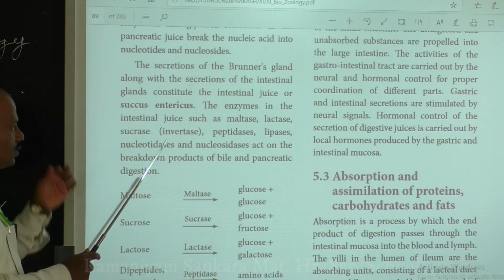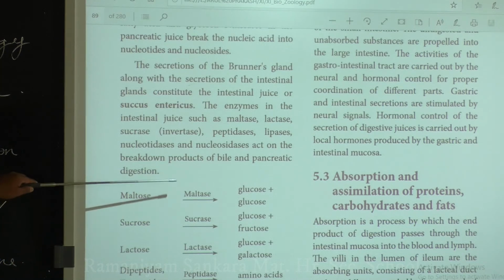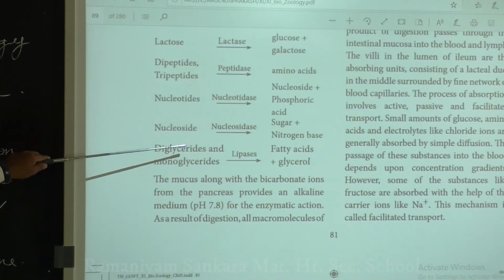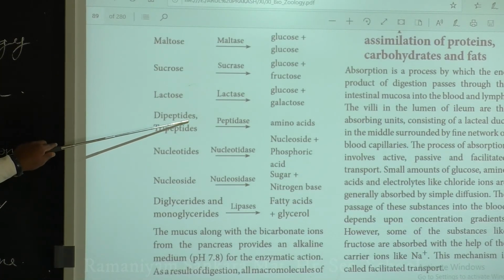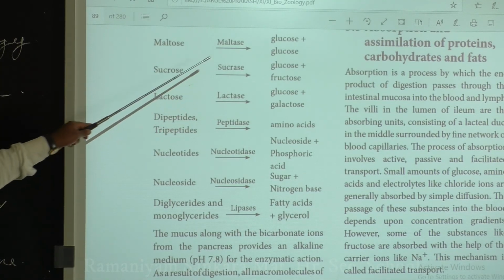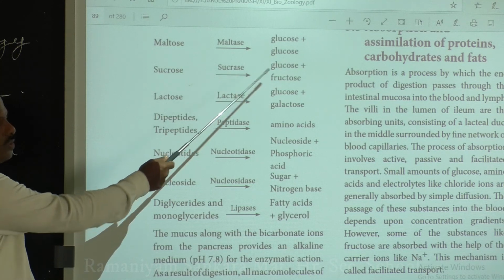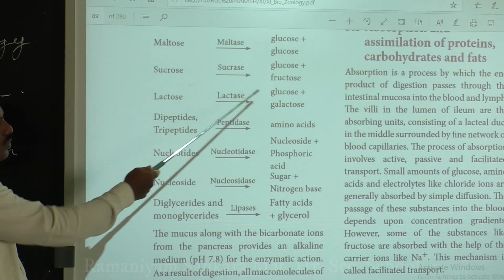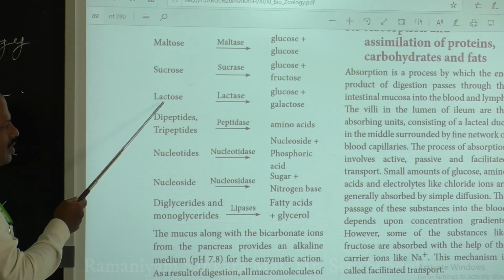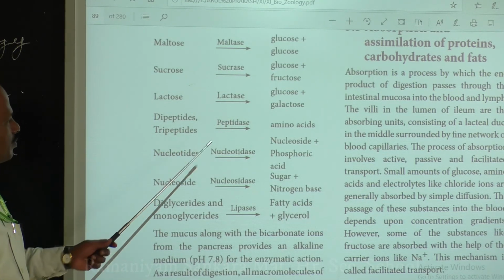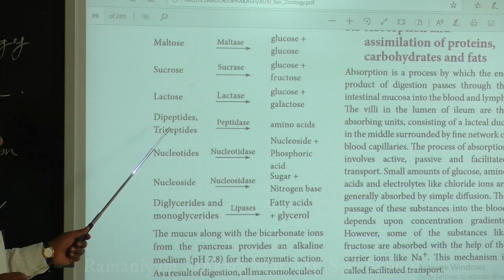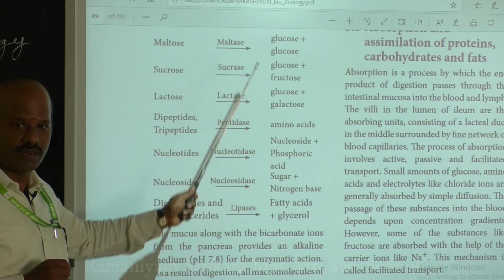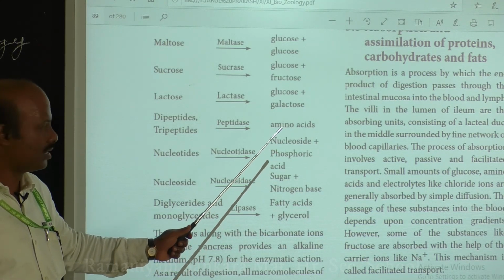Okay. So these intestinal juices contain various enzymes. What are the enzymes that are present in the intestinal juices? One is maltase, that converts maltose into the monomeric unit glucose. It contains sucrase, which converts sucrose into glucose. It contains lactase, which converts lactose into glucose. It contains peptidase, which converts the dipeptides and tripeptides of your proteins into amino acids. This is the final end product of your digestion.